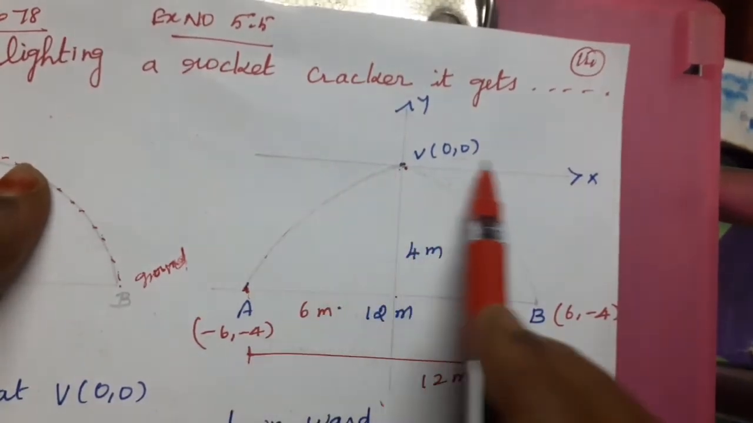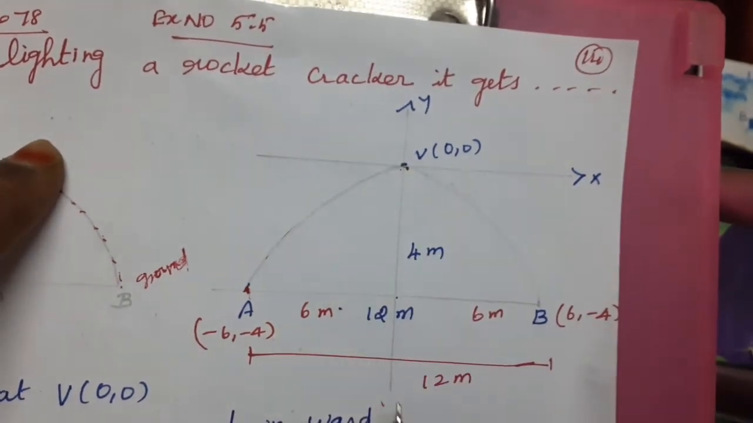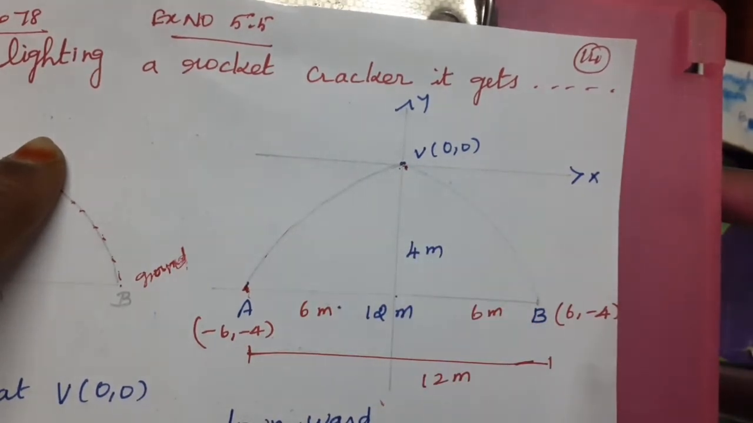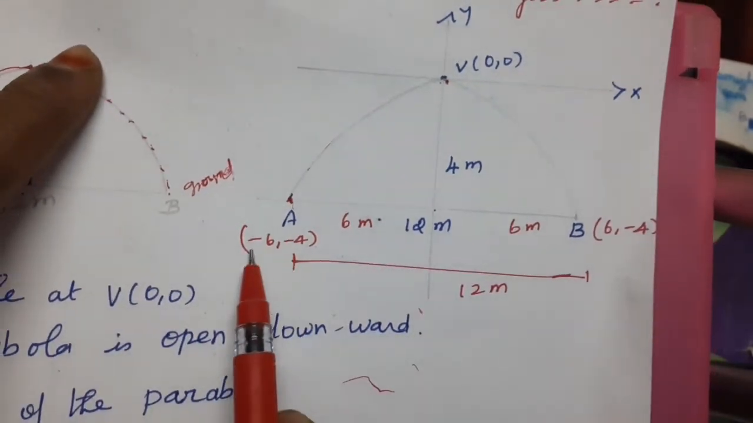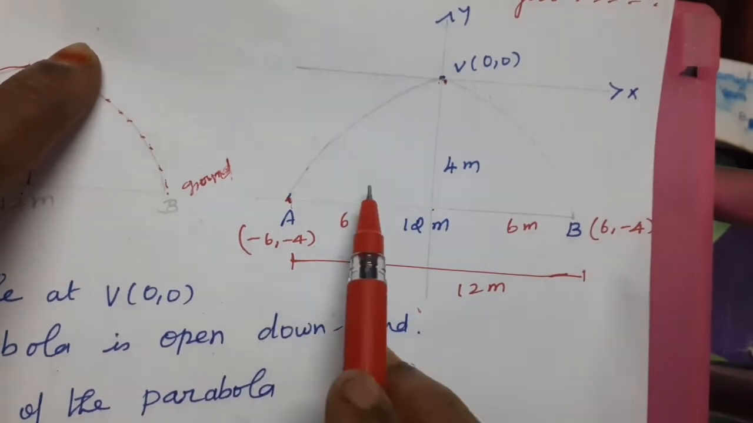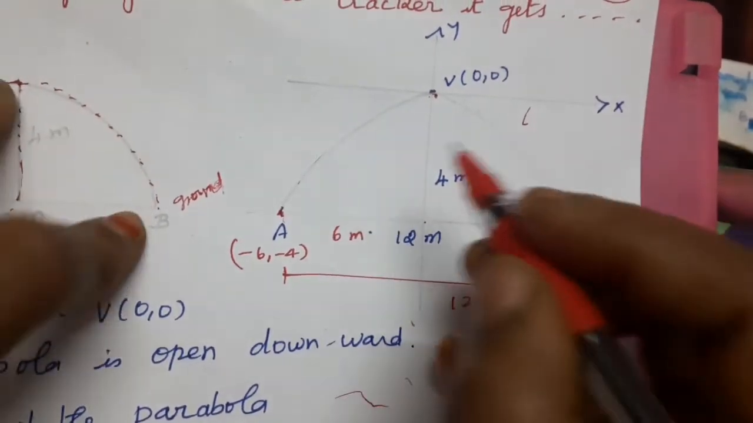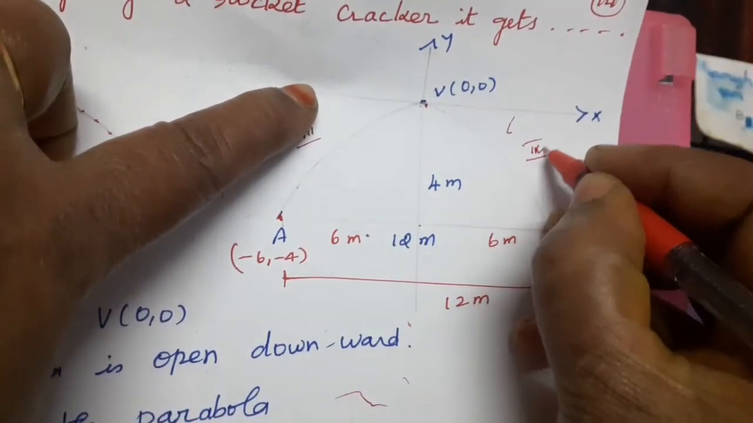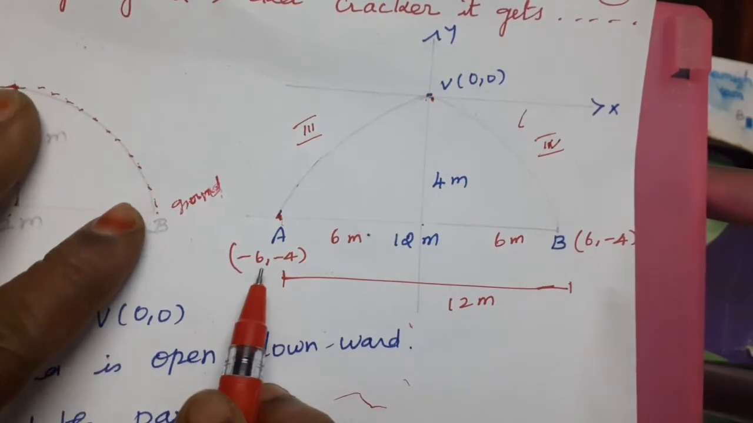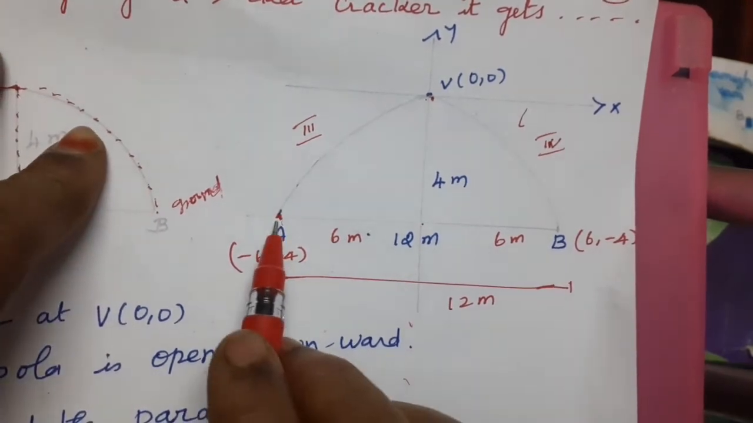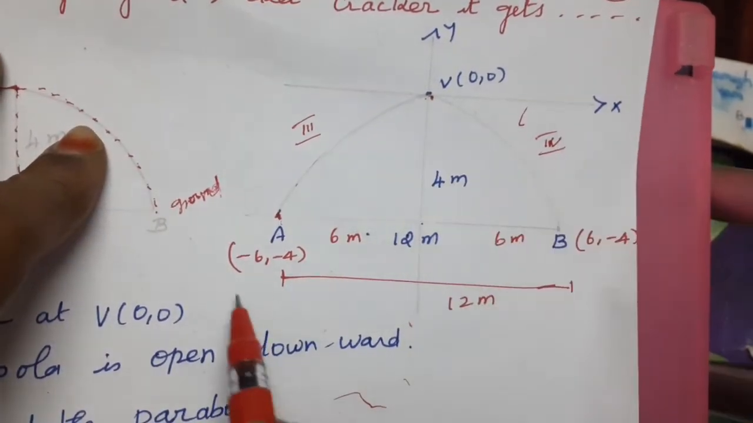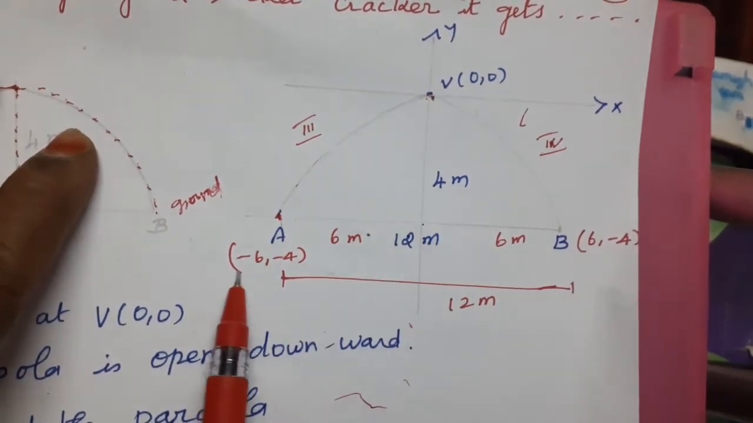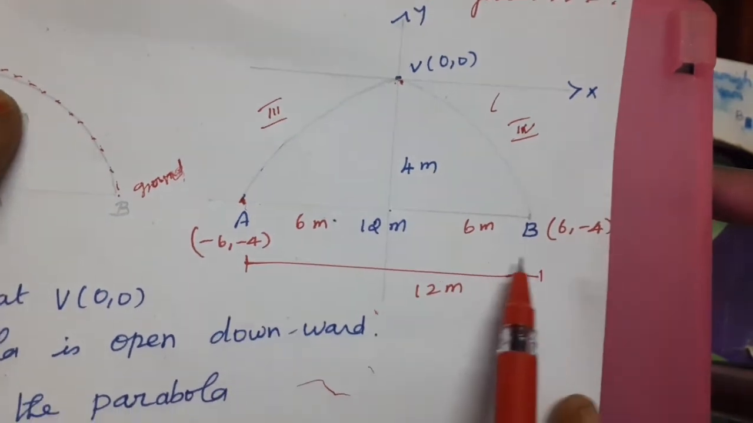So in the diagram, this is the x-axis and this is the y-axis. The vertex is 0, 0. At the point A, the point is minus 6, minus 4. Which quadrant is this? The third quadrant, where x is negative and y is also negative. So the x value is 6, the y value is 4, both negative. So A point is minus 6, minus 4.